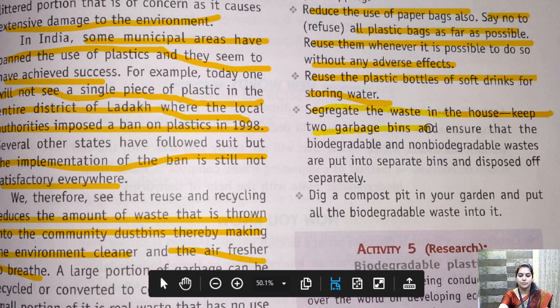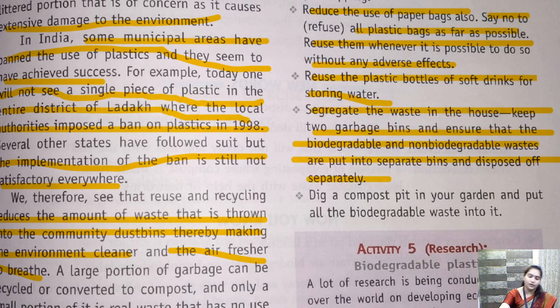Keep 2 garbage bins and ensure that the biodegradable and non-biodegradable waste are put into separate bins and disposed of separately. So we should keep 2 garbage bins at our home. In one we should put biodegradable waste and in another we should dump non-biodegradable waste, and similarly the waste collector should carry biodegradable and non-biodegradable waste separately.